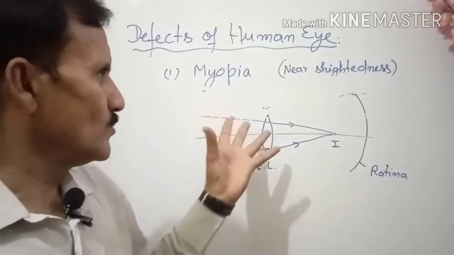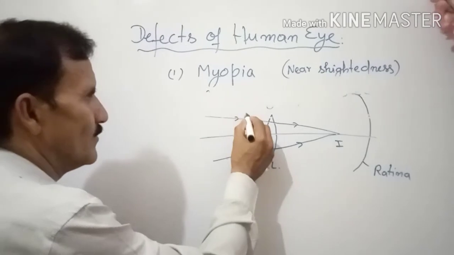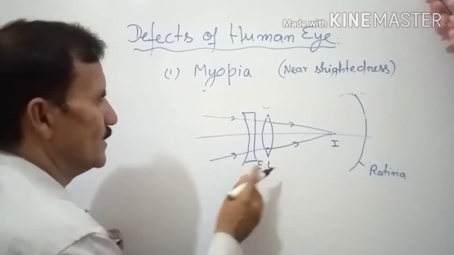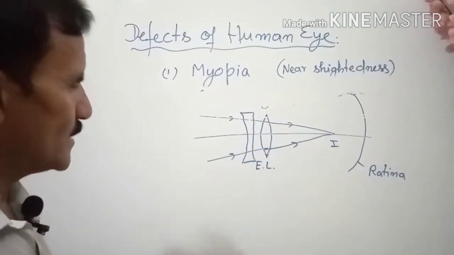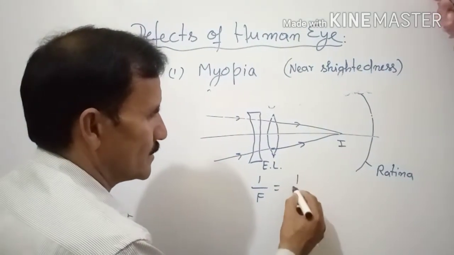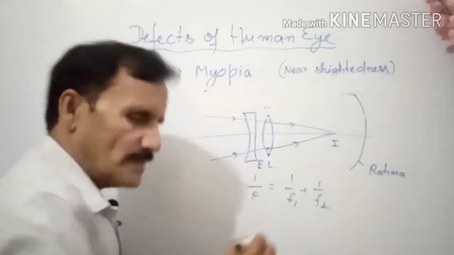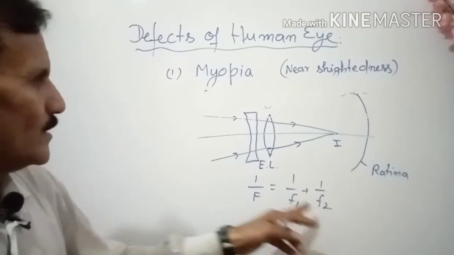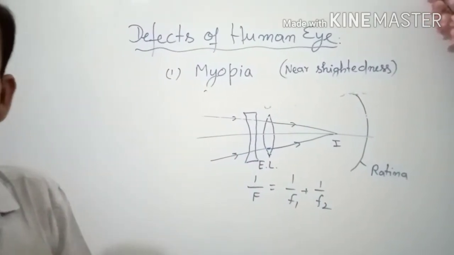Now what can be the remedy? If you put a divergent lens, meaning a concave lens, in front of your eye lens, then there is a combination of lenses, and the focal length of the combination is given by the formula with f1 and f2. When you use this formula, ultimately the focal length increases.